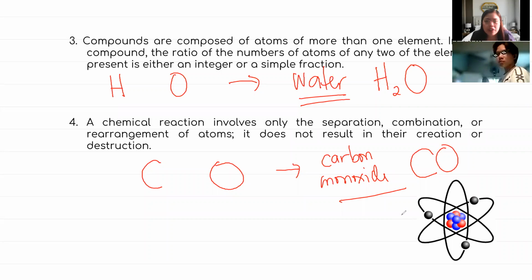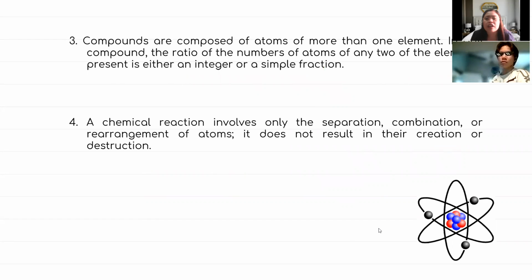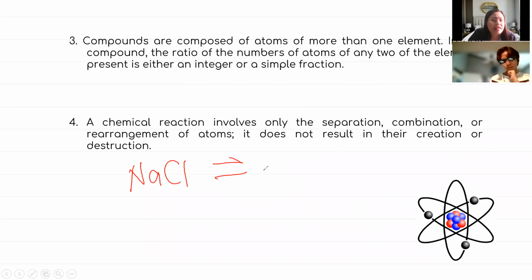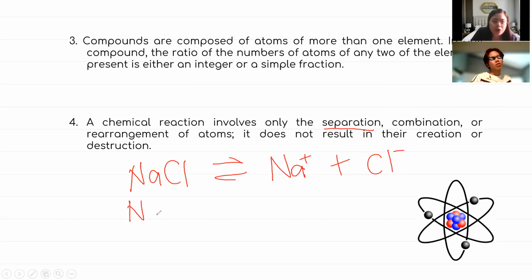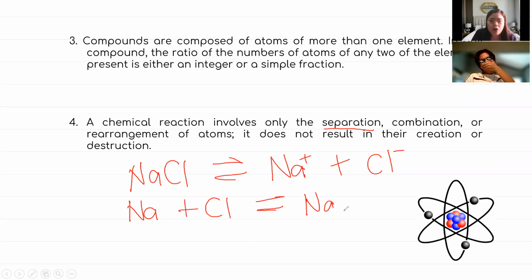Hindi siya magre-result in the creation of a new one or the destruction of the existing one. So anong ibig sabihin nito? When you say chemical reaction, atoms can separate. Example, you have asin, the sodium chloride. Pwede natin siyang i-separate. We can still get the sodium and also the chloride. Okay? Ma-retrieve pa natin siya. So this is allowed, the separation. But the combination is also allowed. We know this very well that elements can also combine with each other to form a compound. So this is the other way around. So pwede din yan siya.